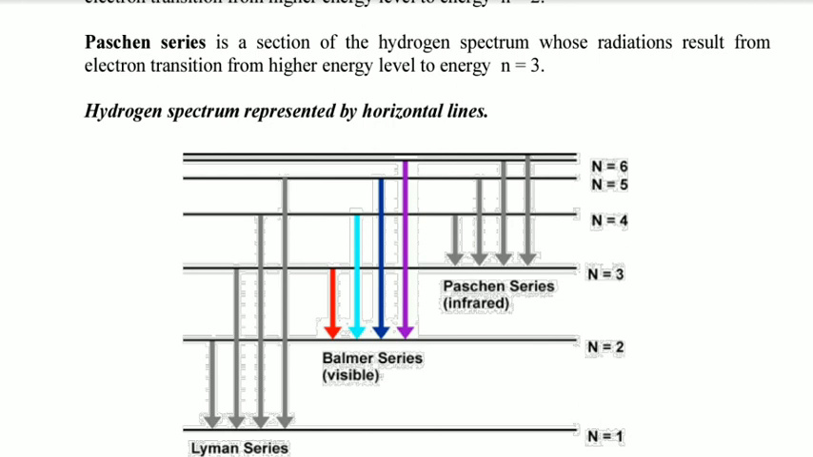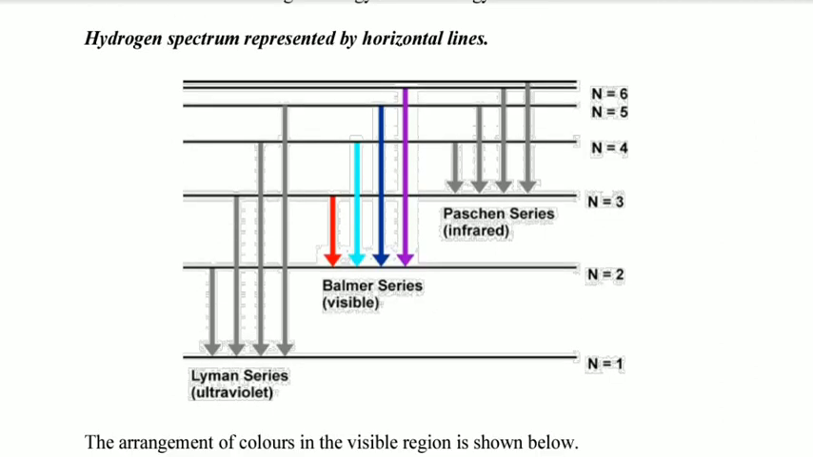Now, the Paschen series is the section of the hydrogen spectrum whose radiations result from electron transition from a high energy level to energy level N3. So the hydrogen spectrum is represented as horizontal lines like this. Here there are many things to understand. As you can see, from N1 to N2 there is a great space between N1 and N2. Between N2 and N3 the space is somewhat decreased. And from N3 to N4, as you go, the lines become closer and closer.